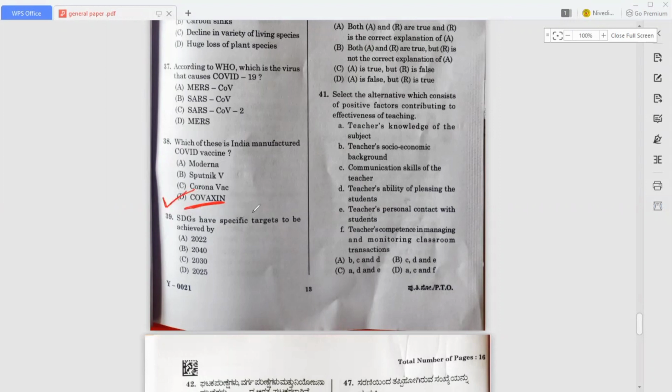SDGs have specific targets to achieve by, that is 39, right? So the answer for this question is 2020. It has to be achieved in 2020. Okay, so now move on to the next question.